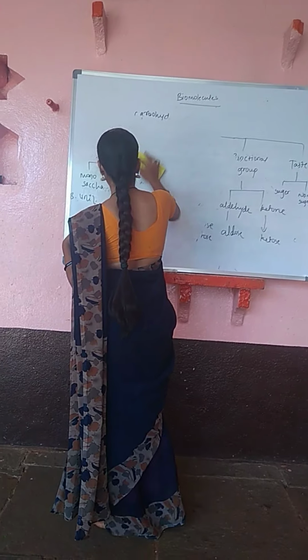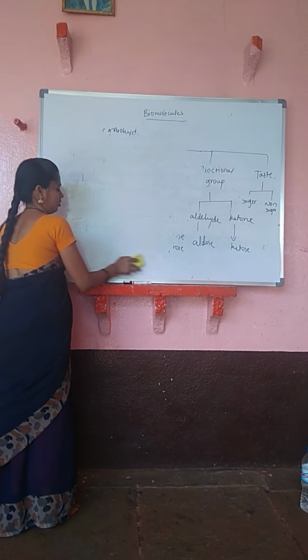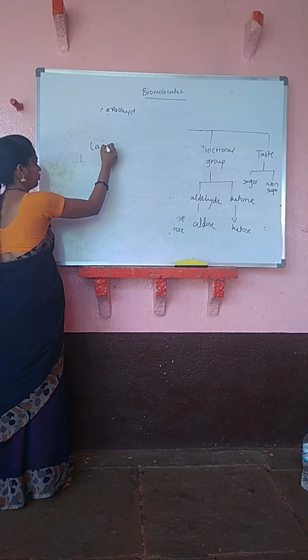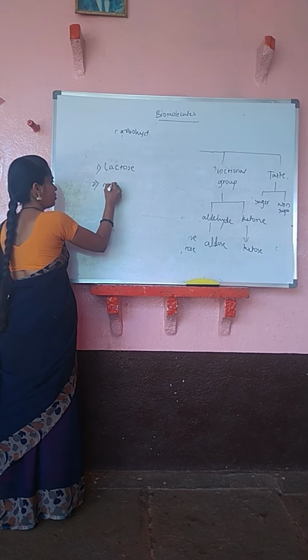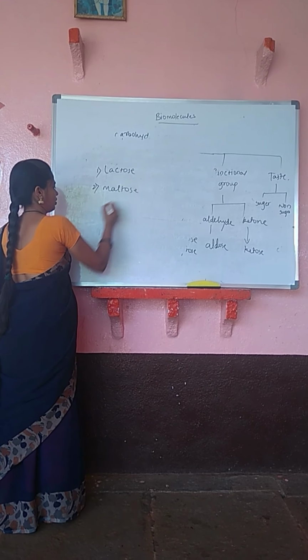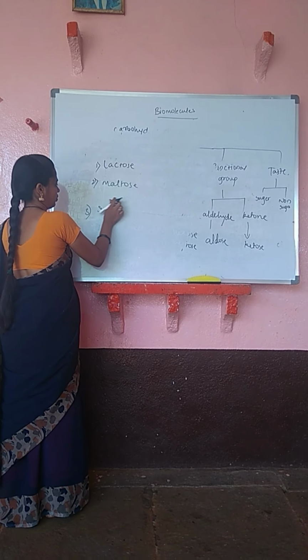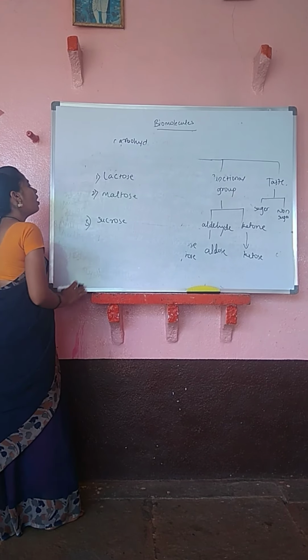In the disaccharide, we had seen the examples: lactose, second maltose, third one sucrose. Hope so you will remember these things.